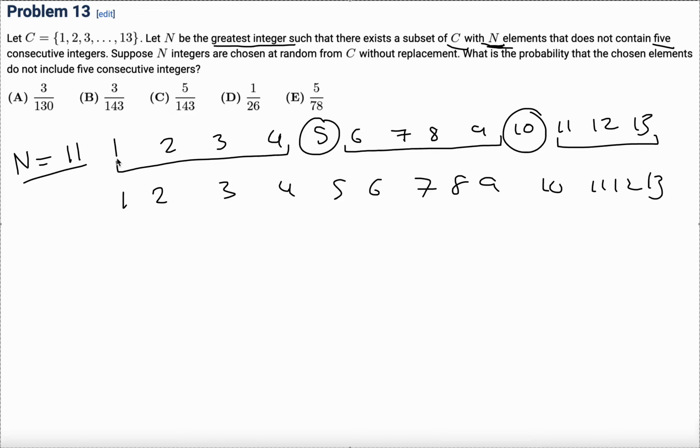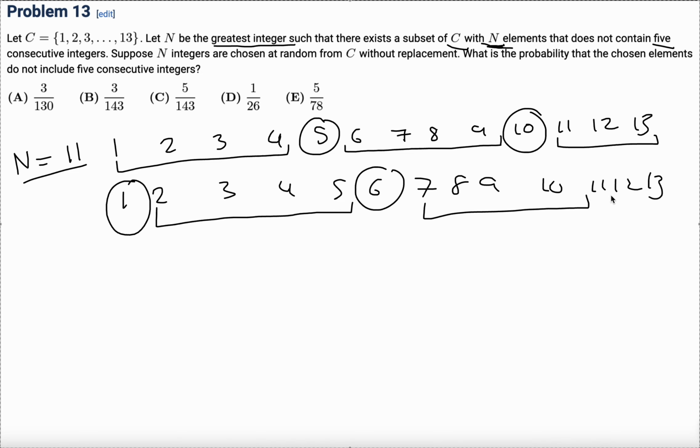Okay, now let's focus on, is this the only such subset of C? Is there more subsets of C? Now that we know n is 11, we can just try this. Say we're not going to include 1, then we get 2, 3, 4, 5. Then we can't include 6, 7, 8, 9, 10. Can't include 11, 12, 13. And so this one is actually smaller because we left out 3 elements and not 2, so we should probably not do that.